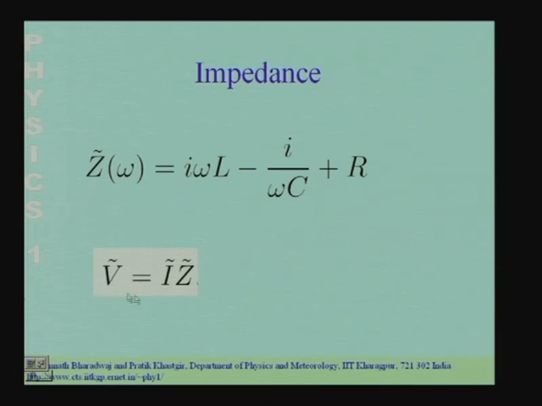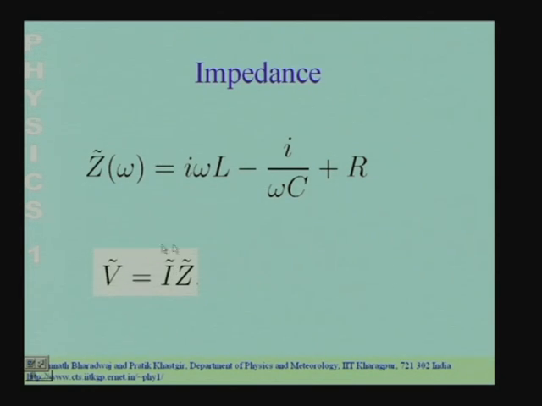So, this is like applying Ohm's law to this circuit, just that I have to replace the resistance with an impedance, and the impedance is in general complex. The voltage could be complex because it has a phase, the current could also be complex, and the impedance is also complex. I have these three complex numbers which are related: a complex voltage, a complex current, and the complex impedance. The complex nature of these variables takes into account the fact that the voltage and the current could have phases in general, and these phases need not be the same.